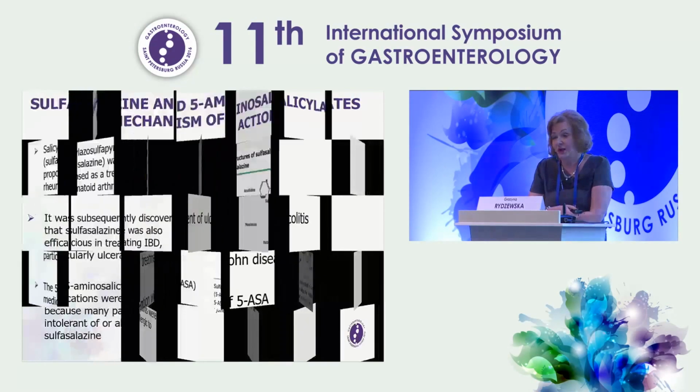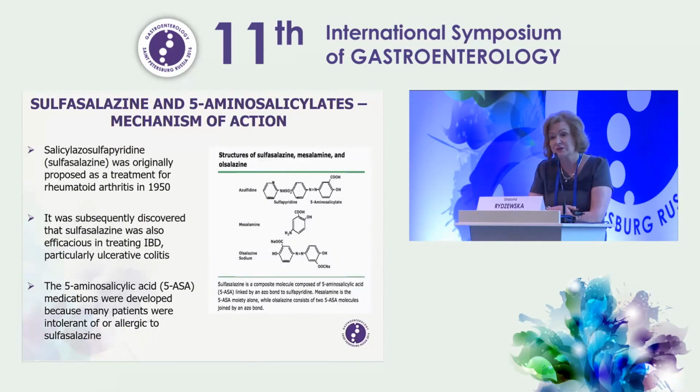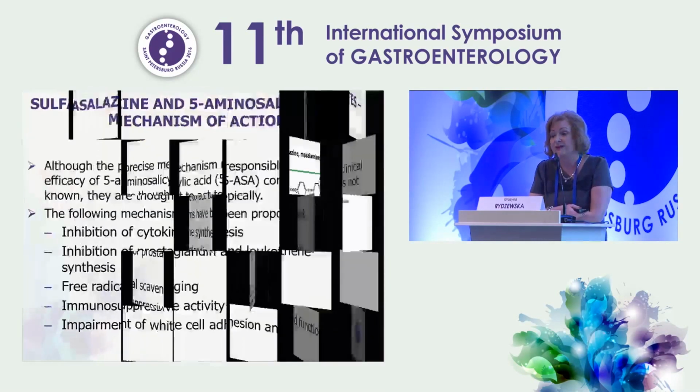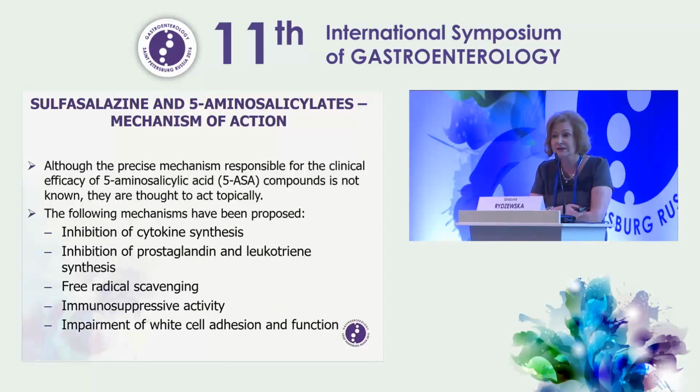Mechanism of action. We all know that sulfasalazine was originally proposed as a treatment of rheumatoid arthritis in 1950. Subsequently it was discovered that sulfasalazine is also efficacious in the treatment of IBD, especially ulcerative colitis. 5-SA medications were developed because a lot of patients were intolerant or allergic to sulfapyridine, a part of sulfasalazine. The mechanism of action of this old drug is still unclear. However, they are thought to act topically.